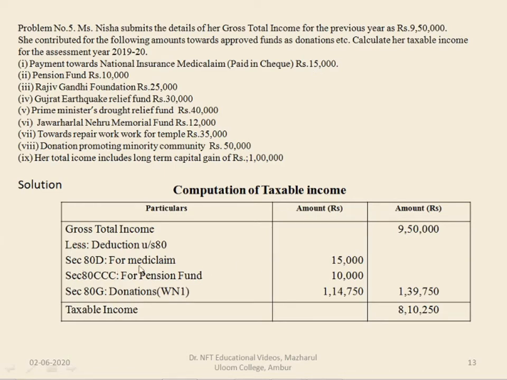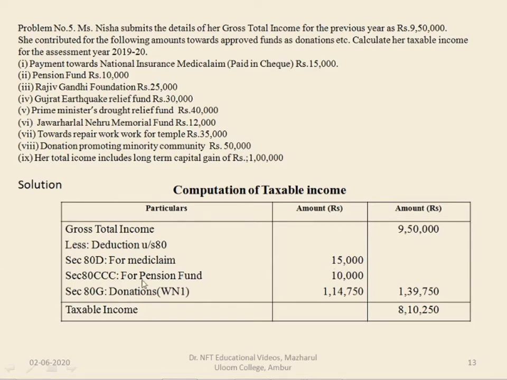For 80D mediclaim, the amount which can be deductible is 15,000 or 25,000, whichever is less. We have already seen it in section 80D. Either it is 15,000 or 25,000 for individual, spouse and children, whichever is less, is considered to be the deduction which can be claimed.